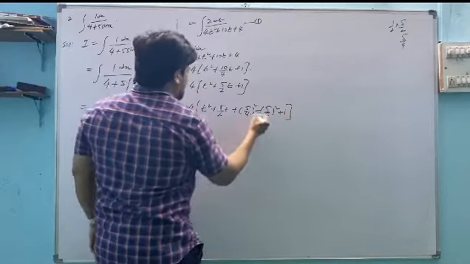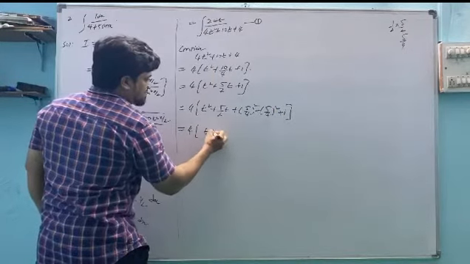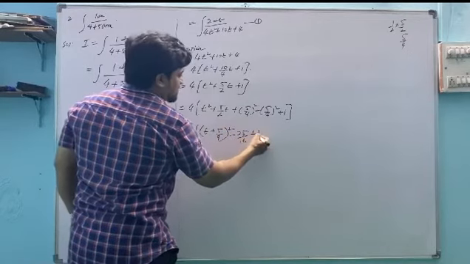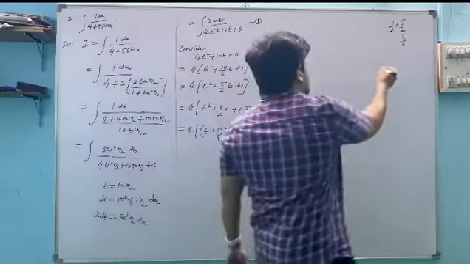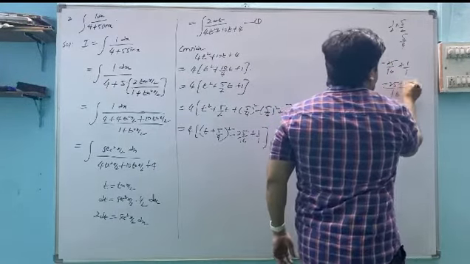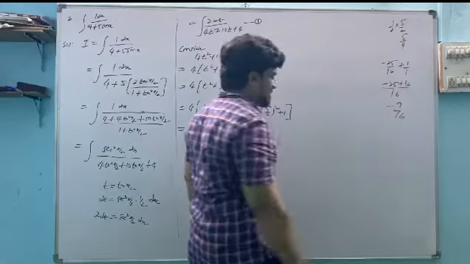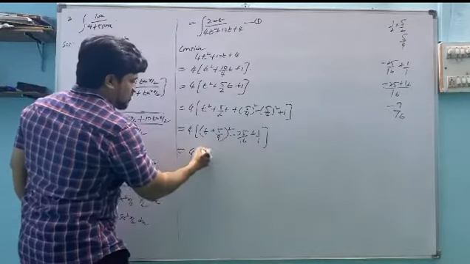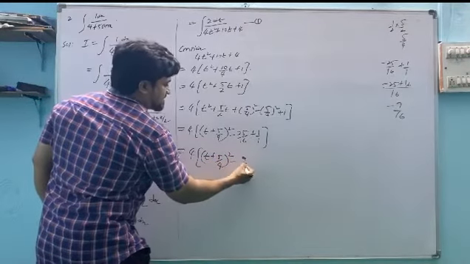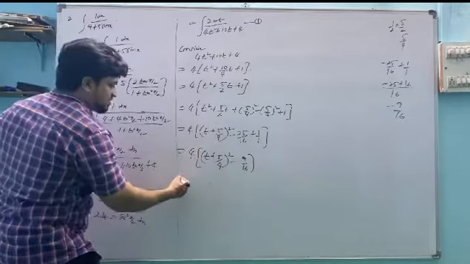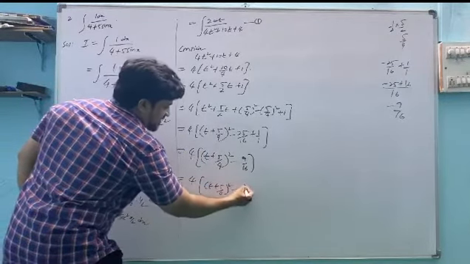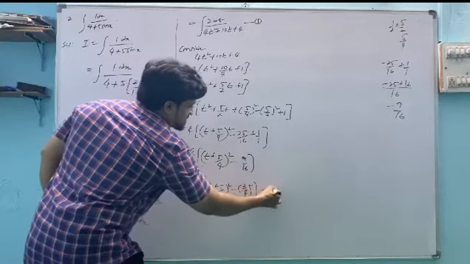plus 1. So this will be t plus 5 by 4 whole square minus 25 by 16 plus 1 by 1. Minus 25 by 16 plus 1 is how much? 16 minus 25 plus 16... that is minus 9 by 16. So this is 4 into t plus 5 by 4 whole square minus 9 by 16 we got. Minus is not there, so no need of sending inside; we are not changing the terms. So t plus 5 by 4 whole square minus 3 by 4 whole square. This is the perfect square way.